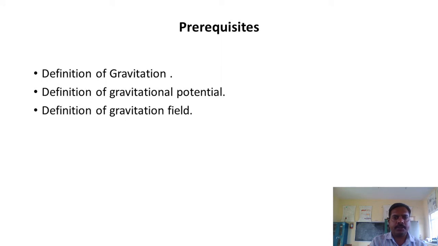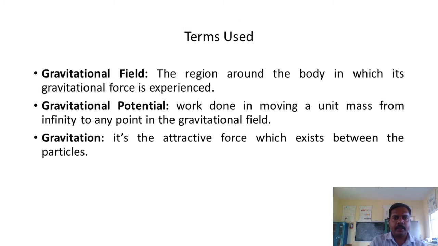Prerequisites: definition of gravitation, definition of gravitational potential, definition of gravitational field. Terms used: gravitational field, the region around a body in which its gravitational force is experienced. Gravitational potential, the work done in moving a unit mass from infinity to any point in the gravitational field. Gravitation, the attractive force which exists between particles.